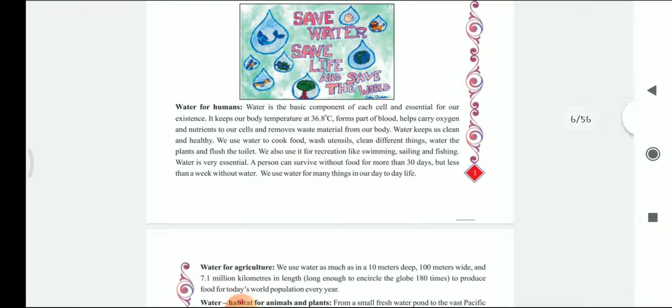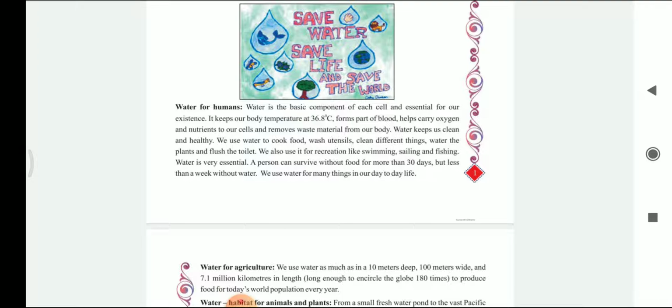Water for humans. Water is the basic component of each cell and essential for our existence. It keeps our body temperature at 36.8 degrees Celsius, forms parts of blood, helps to carry oxygen and nutrients to our cells and remove the waste material from our body. Water keeps us clean and healthy.